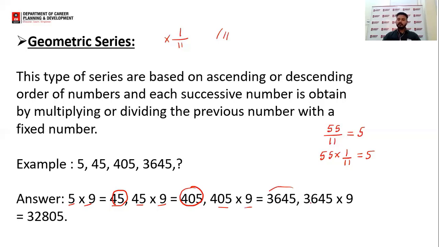Now, to find the next number of this series, just multiply 3645 by 9, and you will get the next number, 32805, which will be our required number. I hope this series is also clear to all of you.